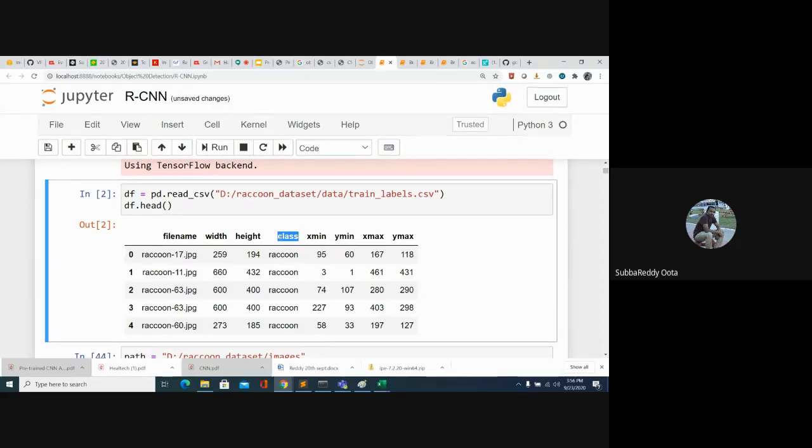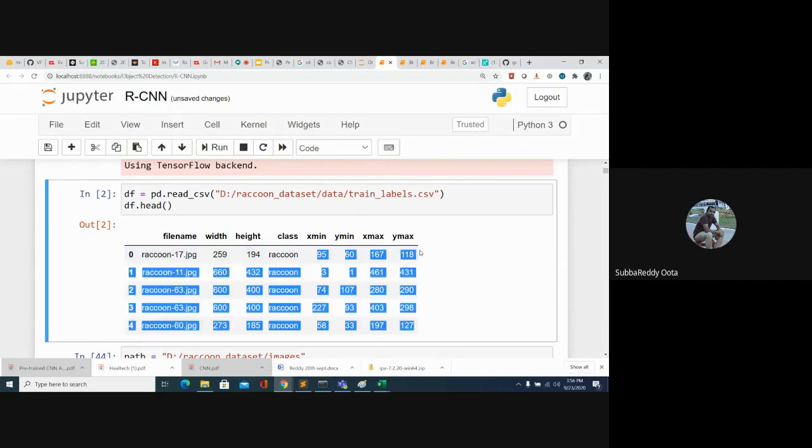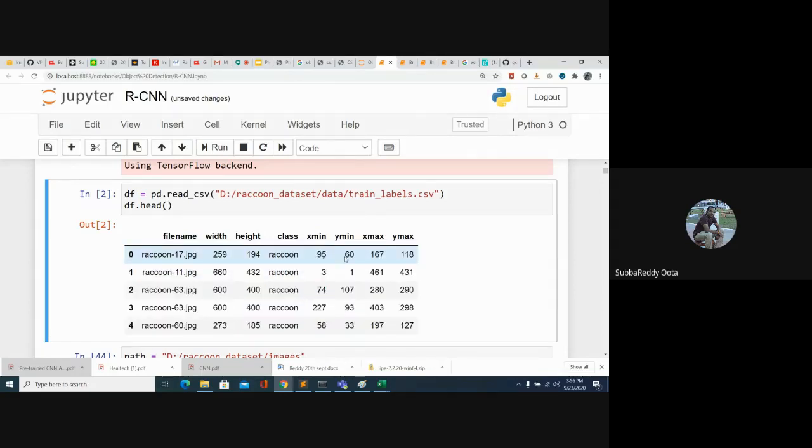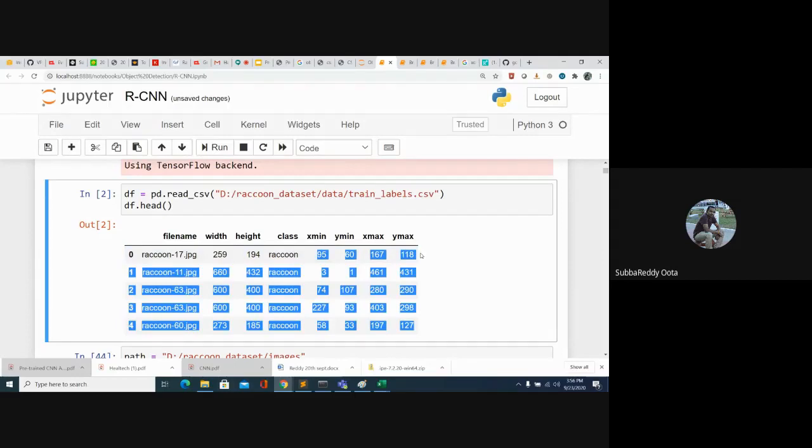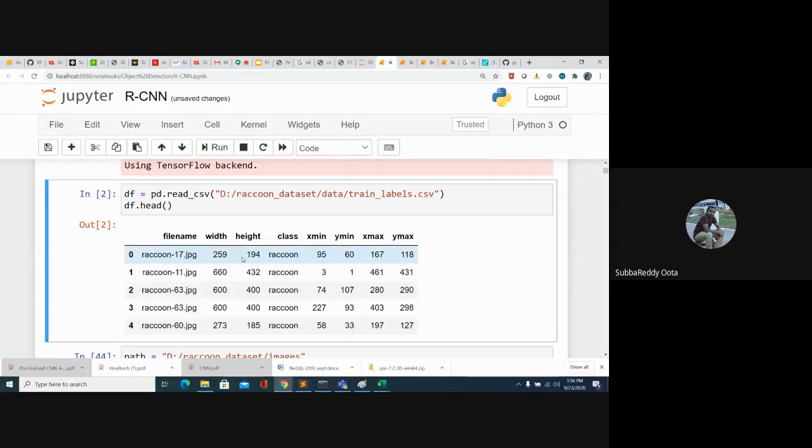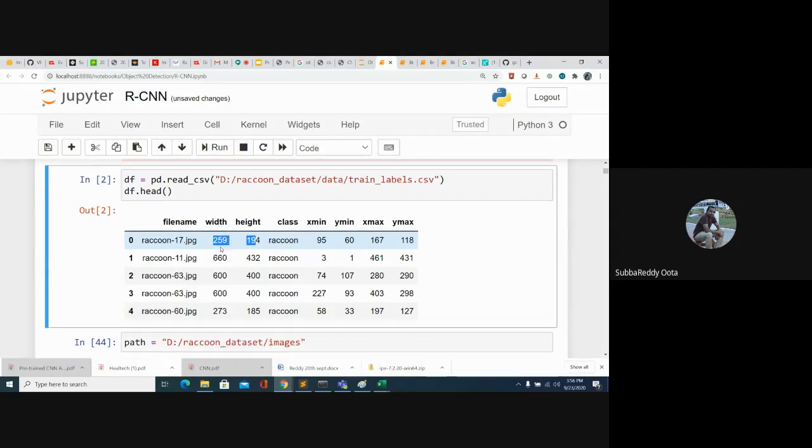So that is why we have the class, and also where the object is located, at what coordinates: xmin, ymin, xmax and ymax. So 95, 60, x1, y1, and 167, 118, this is the x2, y2. So these are the coordinates where the object is present, along with the image width and height and the class. That is what the object detection data set looks like.